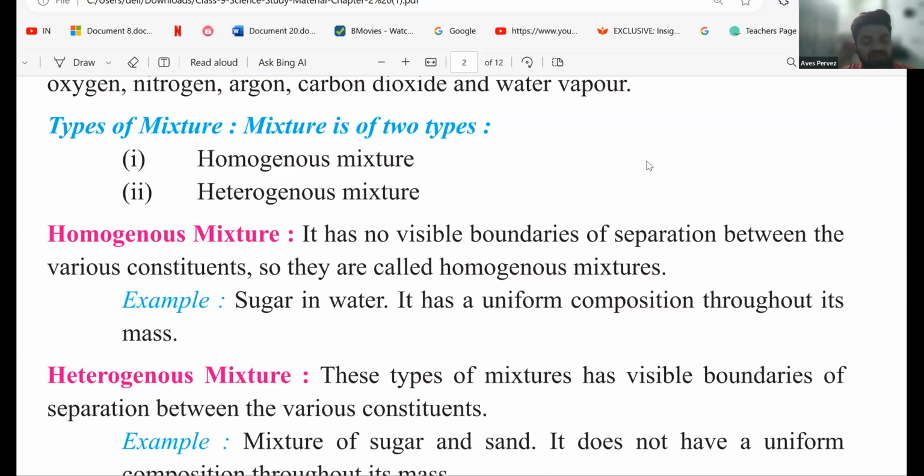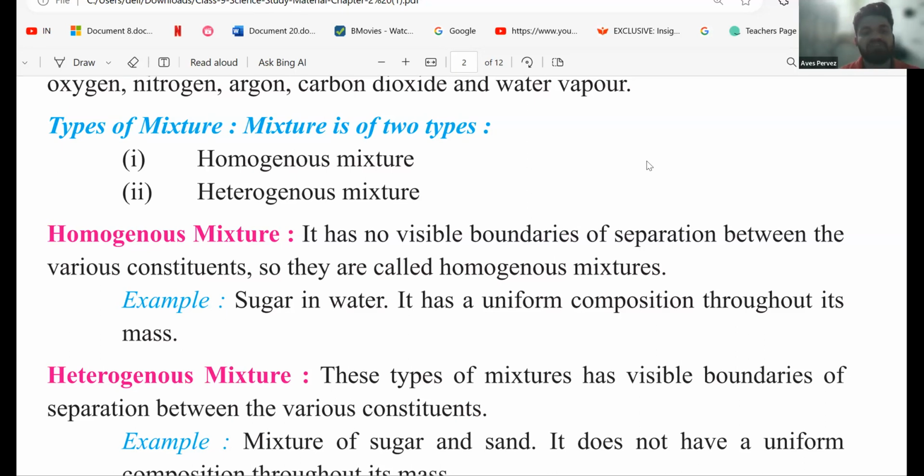In the solution, the particles are completely in the intermolecular space, and we cannot see the particles. They are very small. So there are no visible boundaries of separation between the various constituents, so they are called homogeneous mixtures. Note the definition.